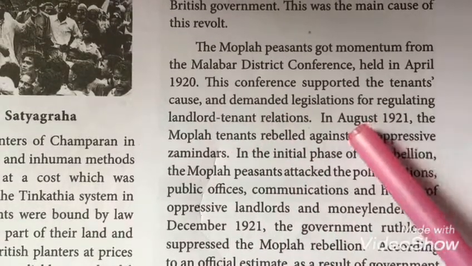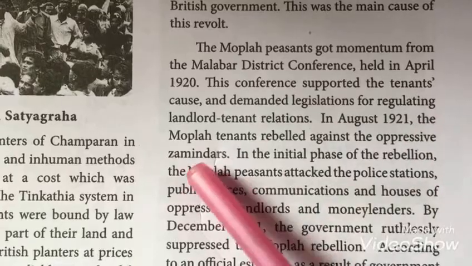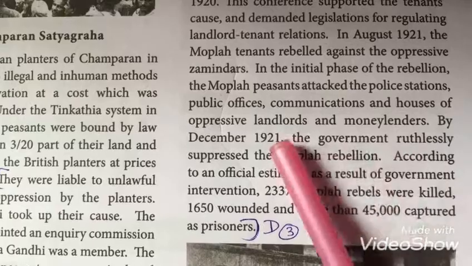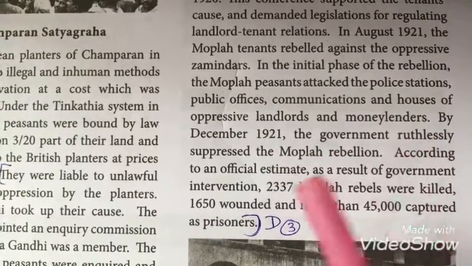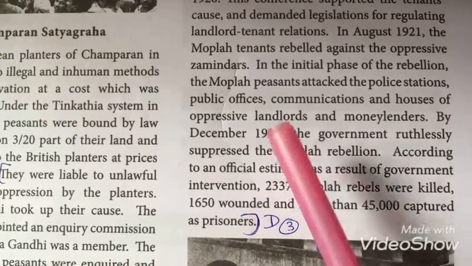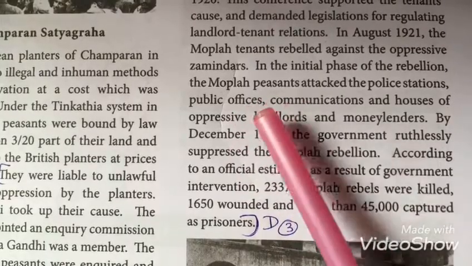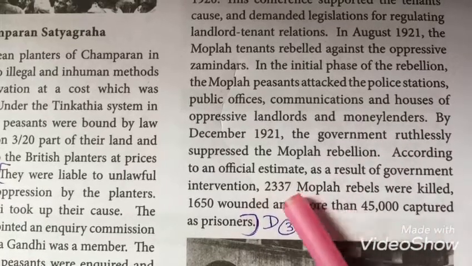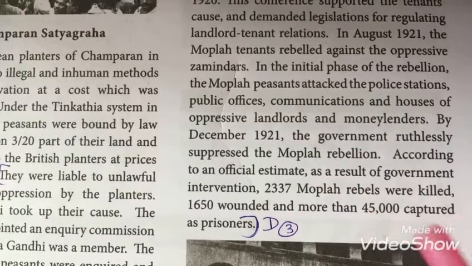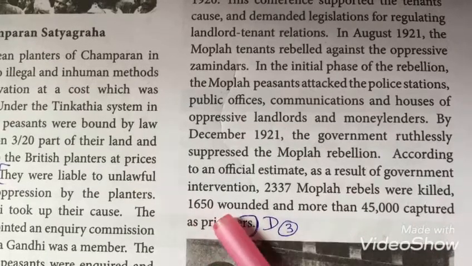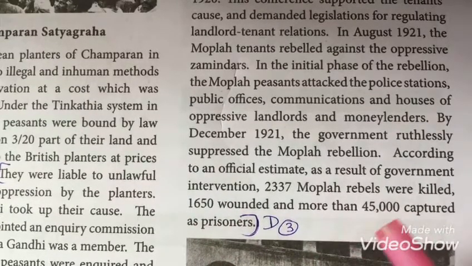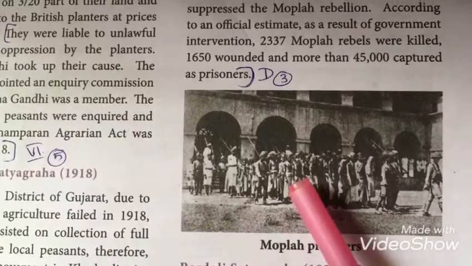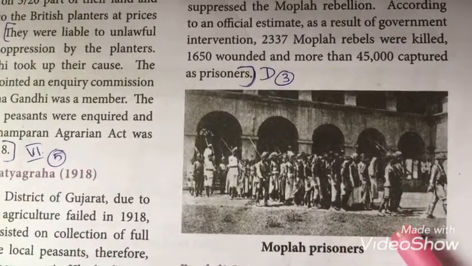After that, in August 1921, the Mofla farmers started attacking the houses of landlords and the money lenders, and in December 1921, the rebellion was suppressed by the government. As a result, 2,337 Mofla rebels were killed, 1,650 people were wounded, and more than 45,000 people were captured as prisoners. At last, the Mofla rebellion came to an end.